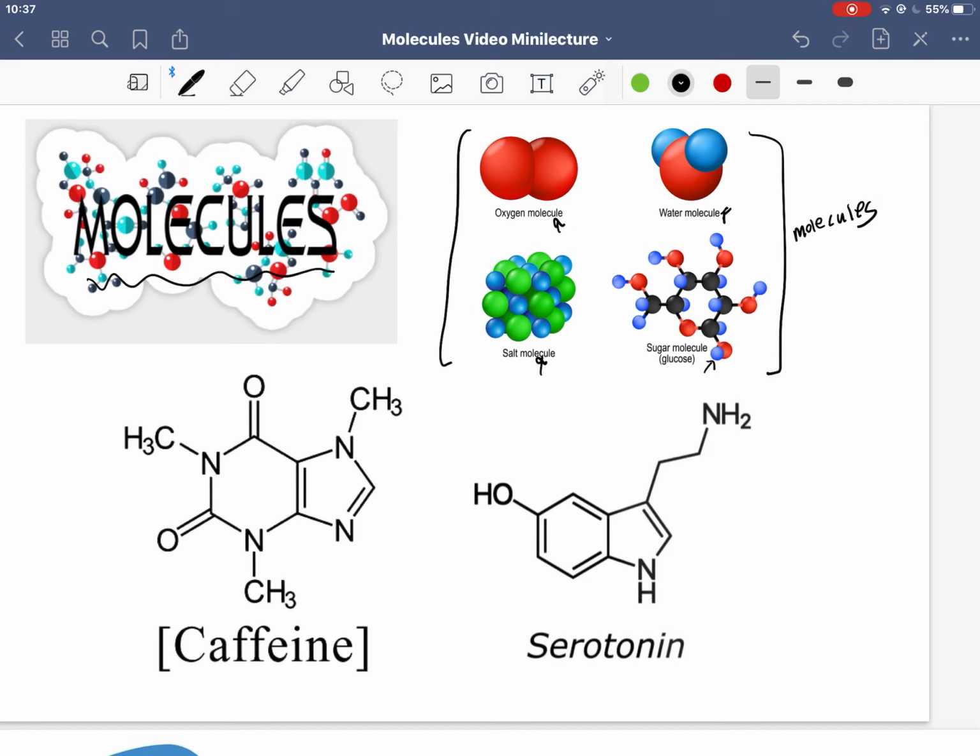Some other molecules you see here are caffeine. If you know me, you'll probably have seen me drinking my coffee in the morning or even in the afternoon to get my shot of caffeine. Another molecule we all have and depend on is this molecule serotonin that is in our brain and responsible for our mental well-being. So even if you haven't heard of molecules, molecules have been really important in your life up until now. Our job today is to understand exactly what a molecule is on a deeper level.